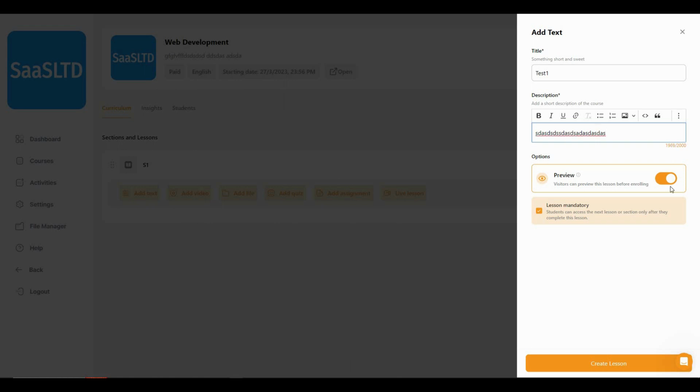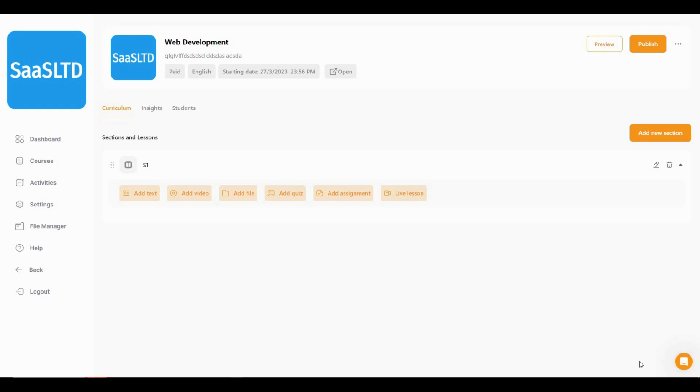So if you check this button, it will let the visitors see some previews of the course, which means some text of the course when they are visiting the course. And if you check this box, it is going to make this section mandatory for your students of this course. So let's click on create lesson. So as you can see, this is the first section and this is the first lesson of this course.